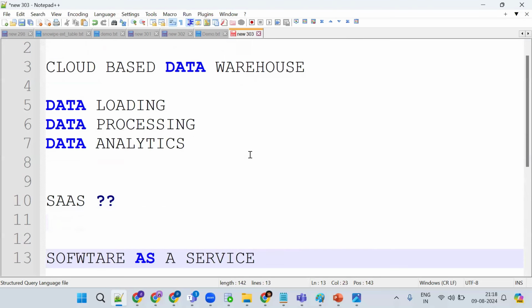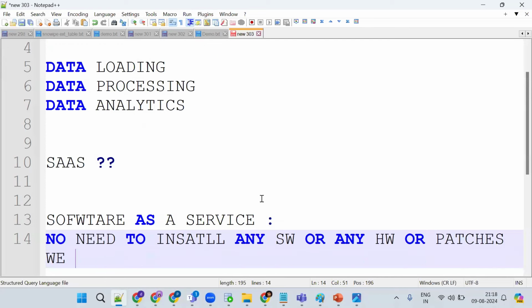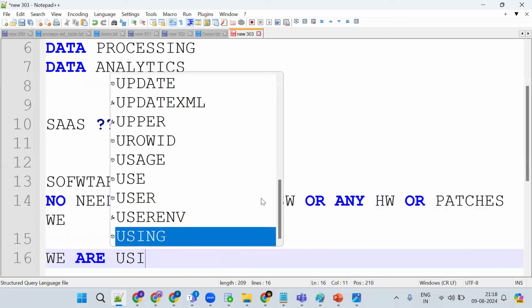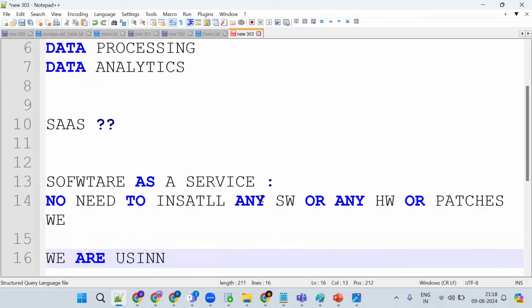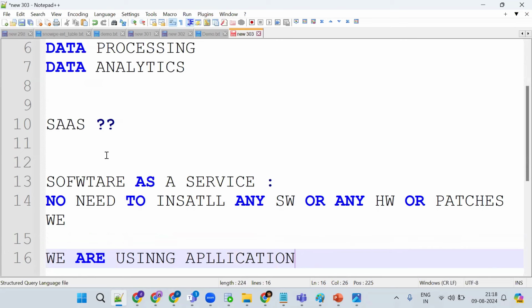What exactly does software as a service mean? What's the functionality of software as a service? There is no need to install any software or any hardware, and we don't bother about patches. We just use the application and pay for using it. This is the SaaS model. Snowflake is a SaaS model. You create an account and work on it, so we can say it's SaaS.